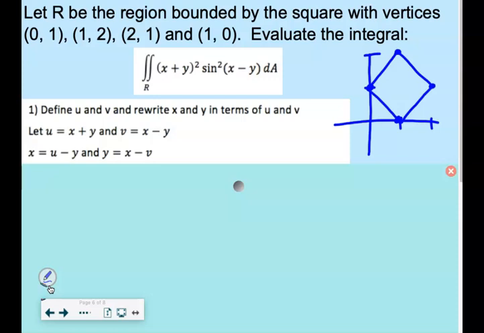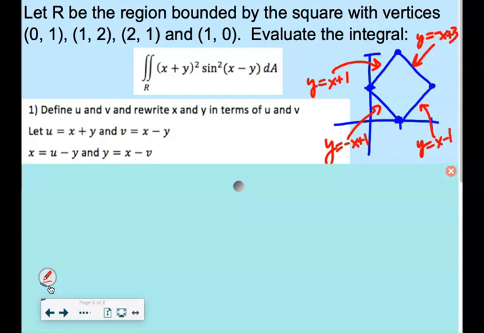And so you had to figure out all of your equations, which apparently I thought I had on here, but I didn't. So this one's not bad. This is just y equals x plus 1. This is y equals negative x plus 1. This is y equals x minus 1. And this is y equals negative x plus 3. All right, so there's my 4 equations. So you have to write them in standard form.